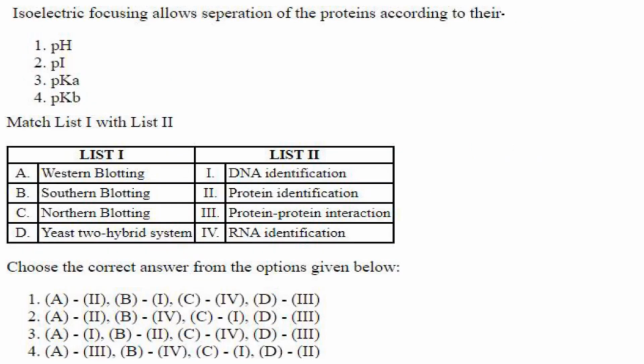Then next one, isoelectric focusing allows separation of proteins according to their pI, isoelectric points. Then techniques and what they are used for, you have to match. Western blotting is for protein identification, A2. Southern blotting is for DNA identification, B1. Northern blotting is for RNA identification, C4. Yeast two hybrid system is for protein-protein interaction studies. So answer is option 1, A2, B1, C4 and D3.